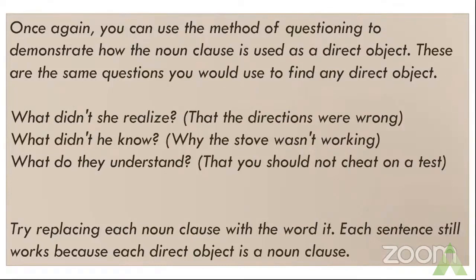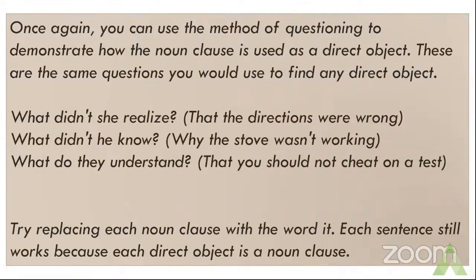Okay. What didn't he know? He didn't know why the stove wasn't working. He didn't know what? Why the stove wasn't working. You can replace each noun clause with the word it. Each sentence still works because each direct object is a noun clause.